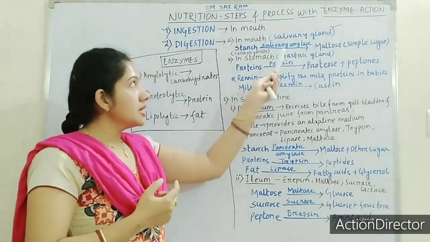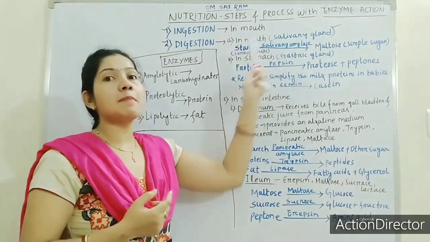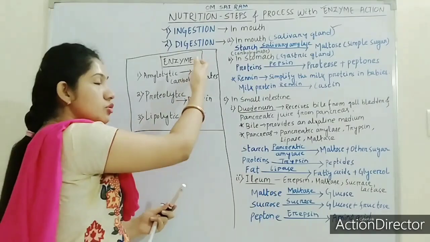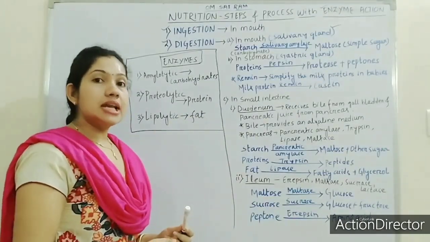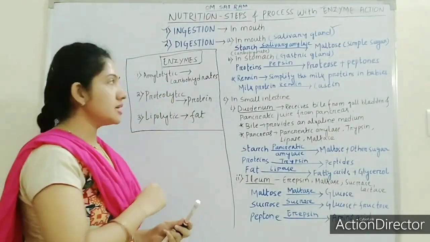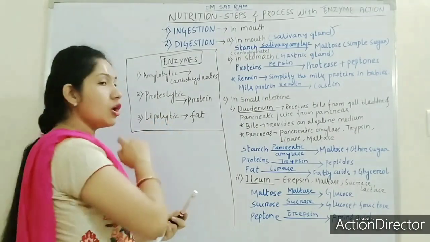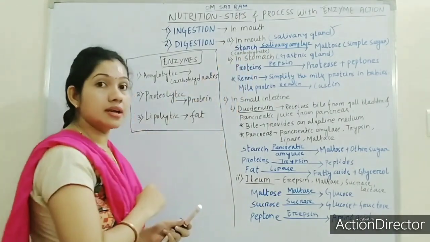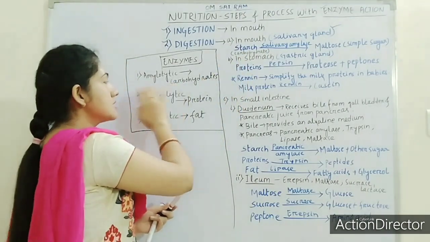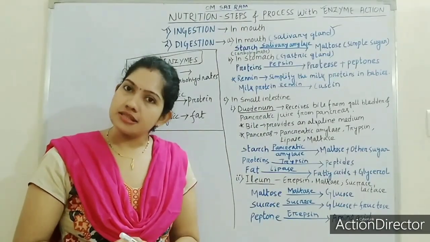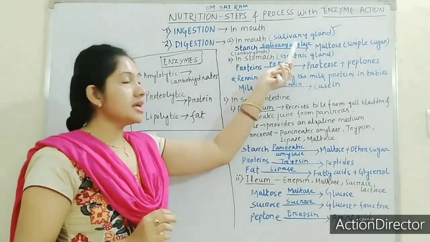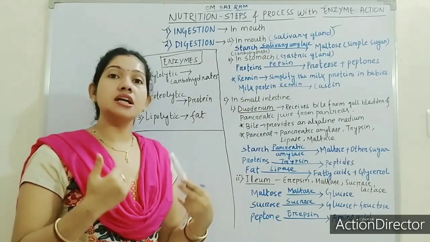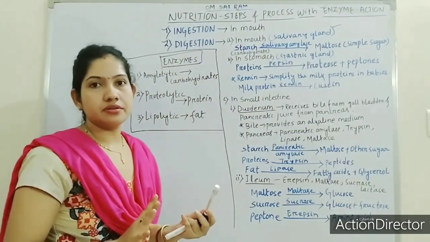Got it? So tell me, I have written salivary amylase. Salivary amylase is the enzyme. Salivary amylase will come in which category? Just imagine. Whether it is an amylolytic enzyme, a proteolytic enzyme, or a lipolytic enzyme. Of course, I said it will digest carbohydrate. That's why salivary amylase is an amylolytic enzyme, which helps in the digestion of carbohydrate.